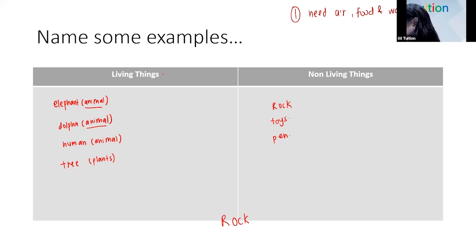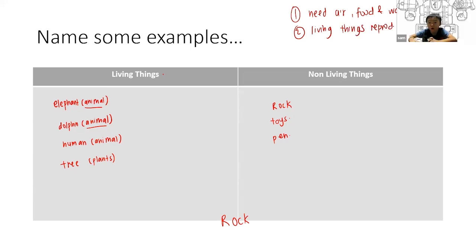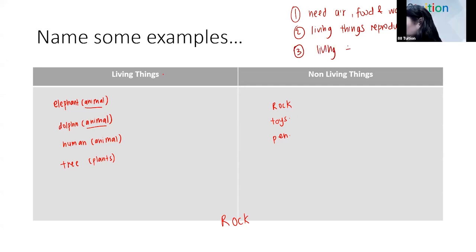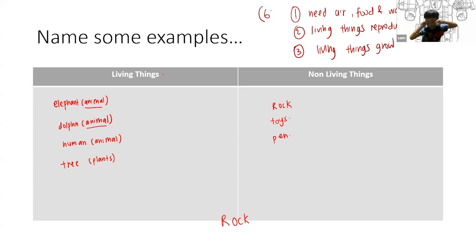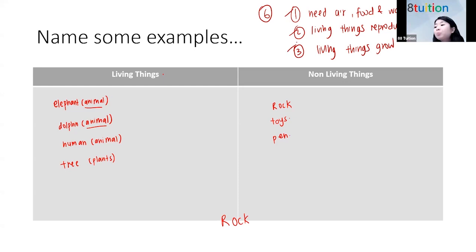Yishuan, what is the second characteristic that I talked about? It will reproduce. Very good. Living things reproduce. Okay, Sam, last one. What is the... Grow. Very good. So proud of you all. So living things grow. Now remember teacher said that there are 6 characteristics. We have already covered 1, 2, 3, halfway there. So let's look at the other 3 characteristics.